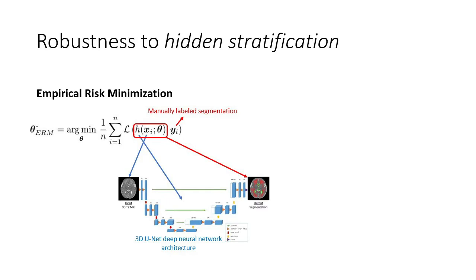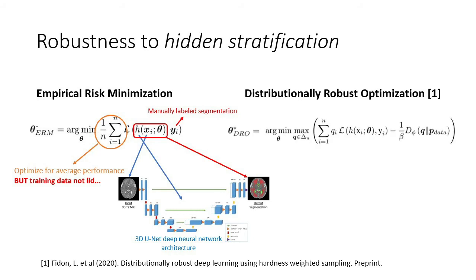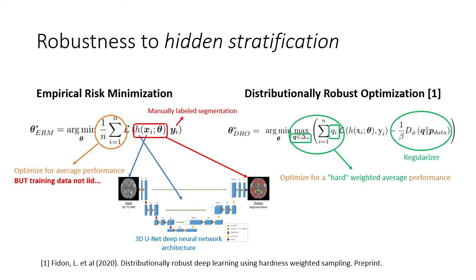Here is the empirical risk minimization optimization problem that we have seen previously. One can remark that in this optimization problem, the mean training loss is minimized. That is, an equal weight is given to every training case. That is why underrepresented subgroups, such as abnormal fetal brains, might be neglected by the deep neural network. To tackle this limitation, we propose to replace empirical risk minimization by distributionally robust optimization, as defined by the optimization problem on the right. Now, every training case is weighted based on its loss value.